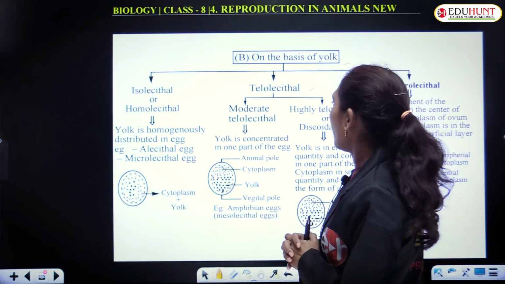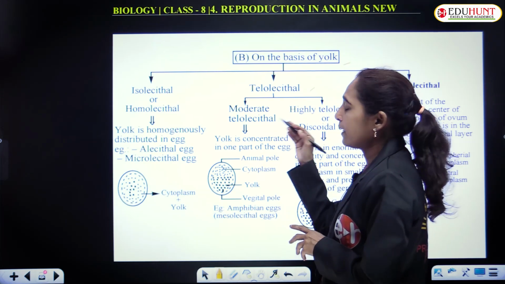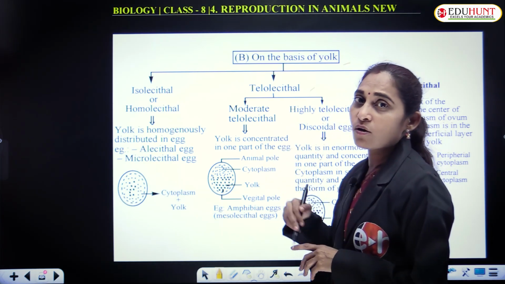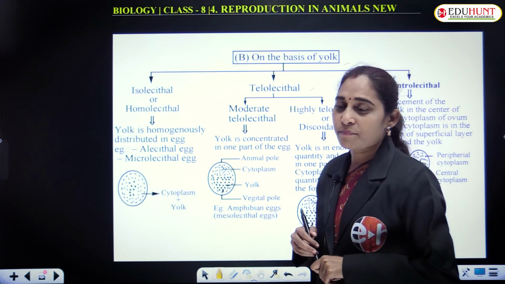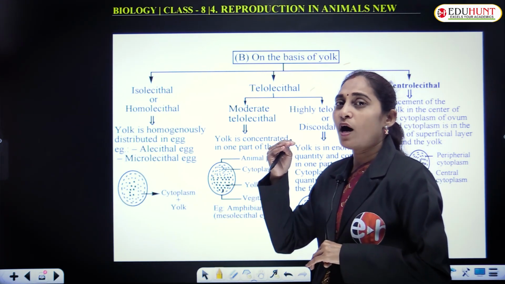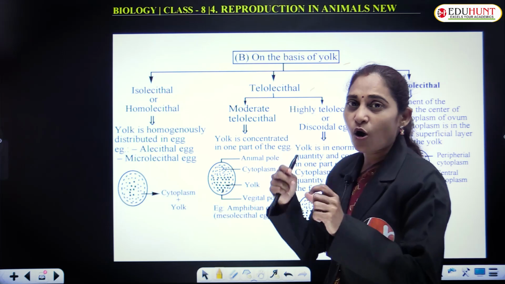Telolecithal is again classified into moderately telolecithal and highly telolecithal, or sometimes the yolk may be confined to a pole and discoid in nature.